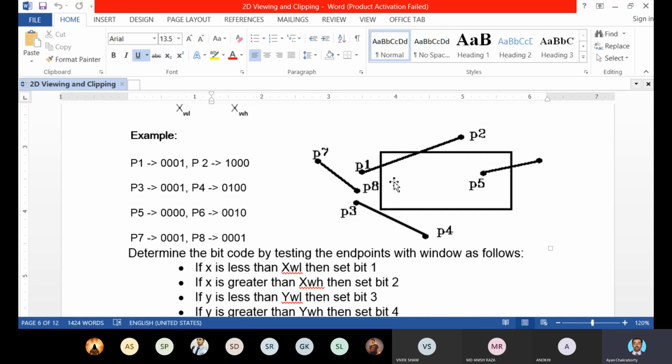I am asking a question to all of you. Give me the answer. What is the end result between the region code of P1 and P2? P1 has the region code 0001 and P2 has the region code 1000. What will be the logical AND result of these two points? All zero.